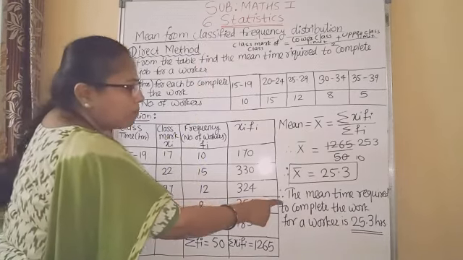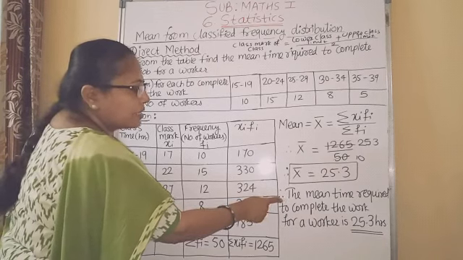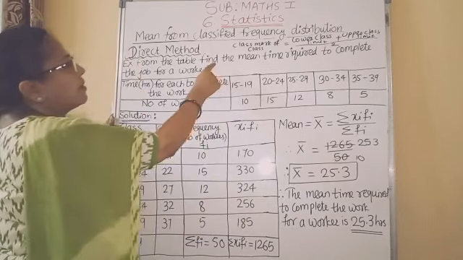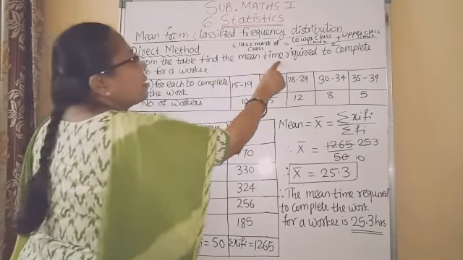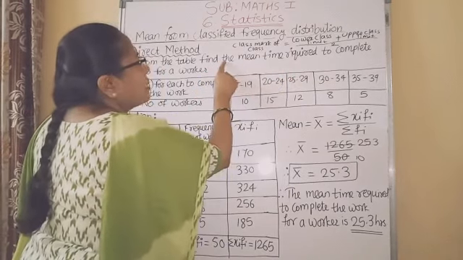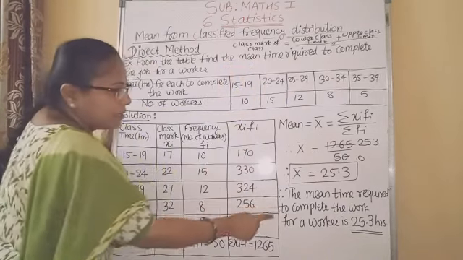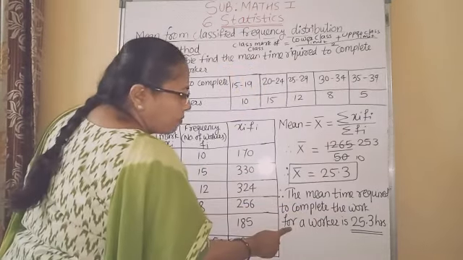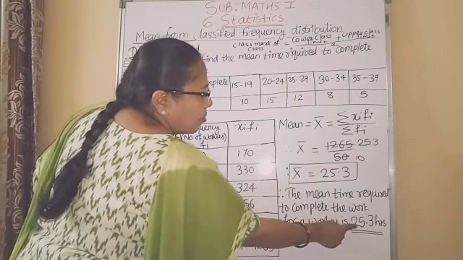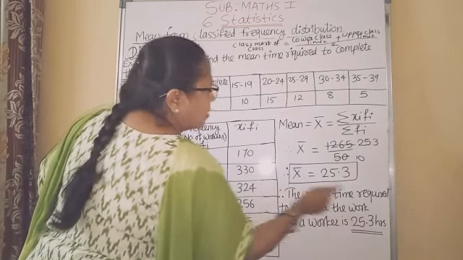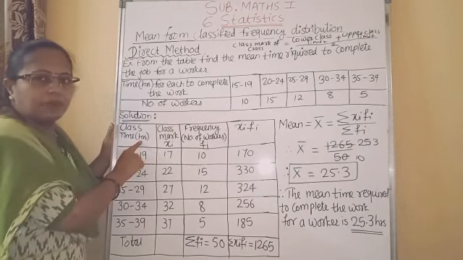Now afterward we will write the answer in a statement. The question says, find the mean time required. So we will write, therefore the mean time required to complete a job for a worker is 25.3 hours. You have to write the unit here.